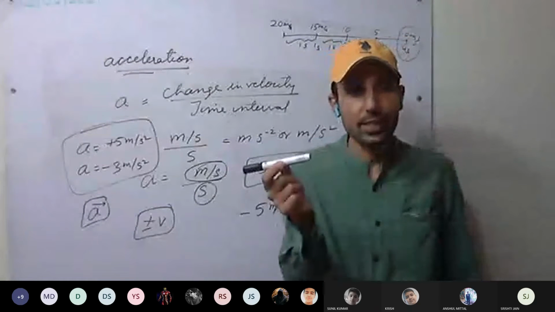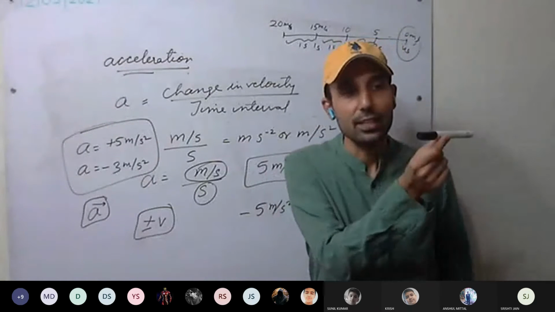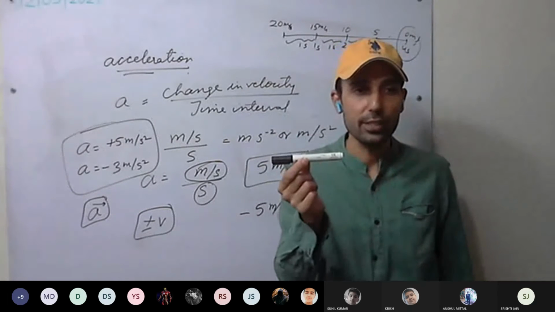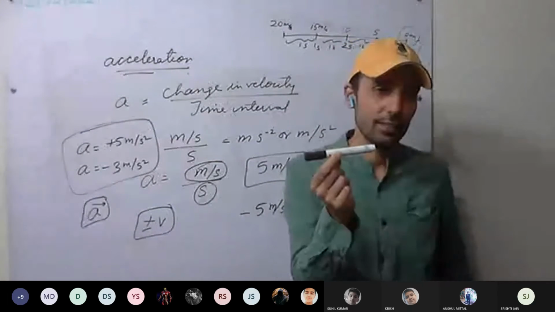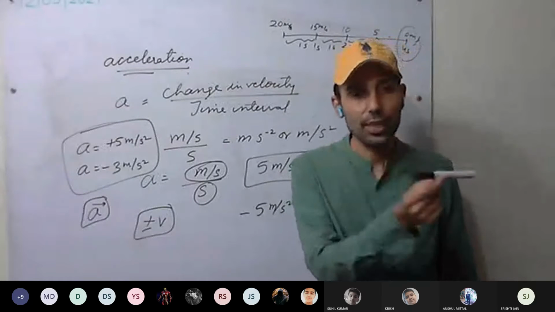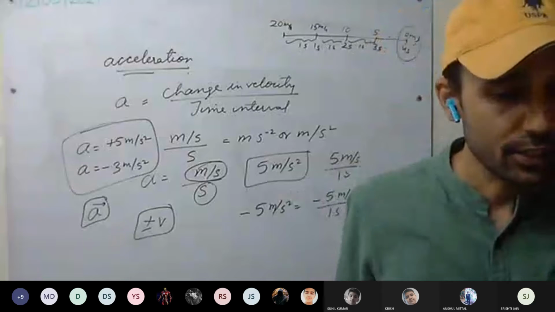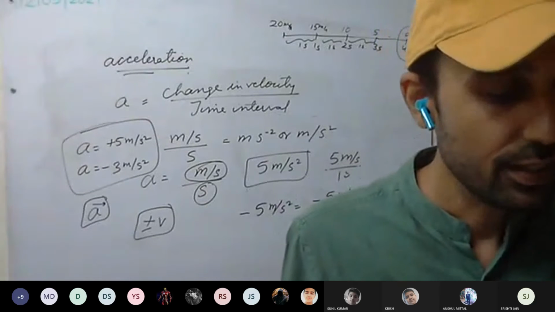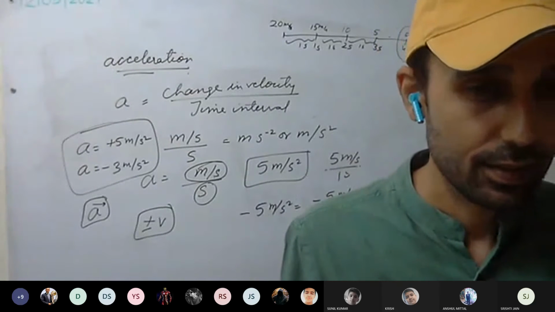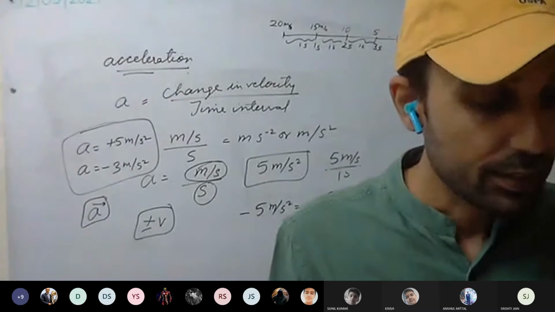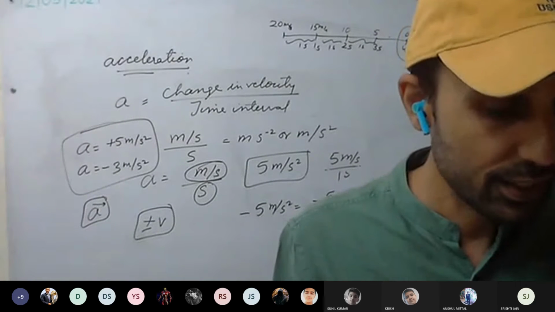Since we are discussing only straight line, it's easy to say that the direction in which the body is moving, the motion of the body, is the same direction as the acceleration. Since we are limited to a straight line only, we can simply say the direction of motion of the body gives us the direction of acceleration. This is clear. It is given on page number 33. See the paragraph.